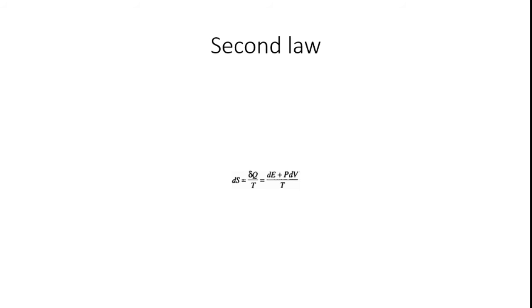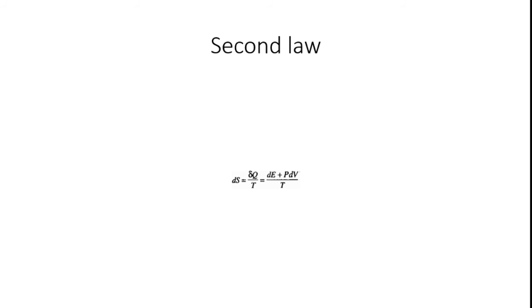So, the second law of thermodynamics can be expressed with the term entropy. The first law of thermodynamics deals with enthalpy, and the second law deals with entropy. Here, what is entropy? Entropy represents the energy per degree of absolute temperature, capital T. So, entropy represents the energy in a system that is not available for work. The energy is available in the system, but it is not involved with the work.